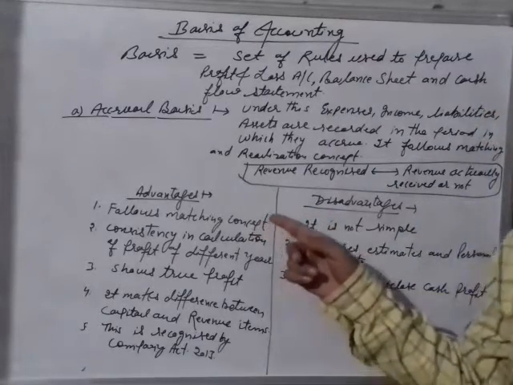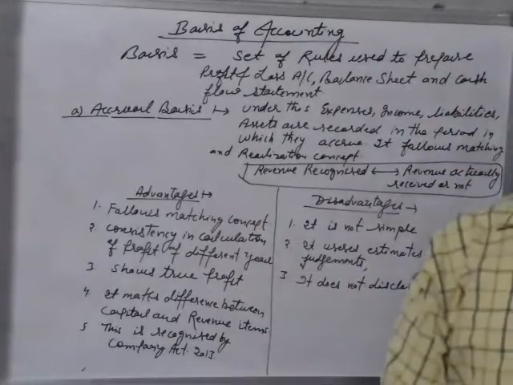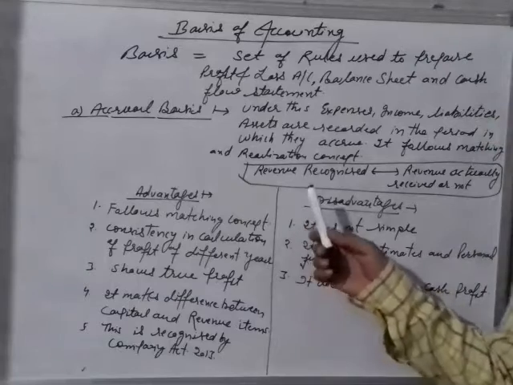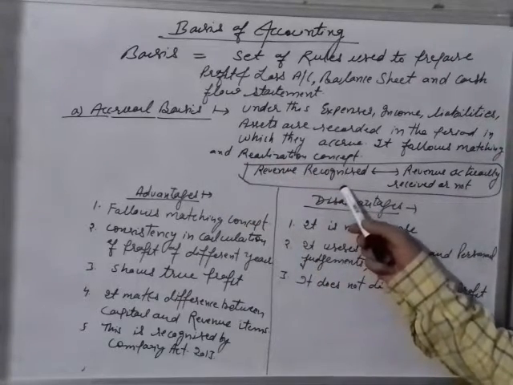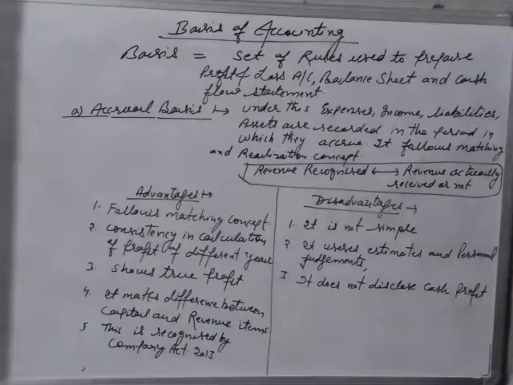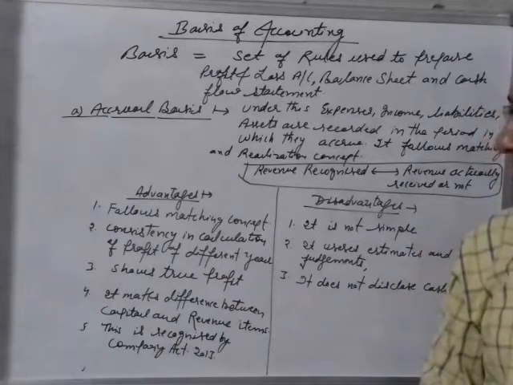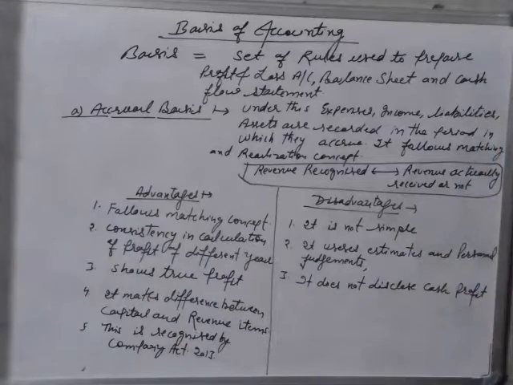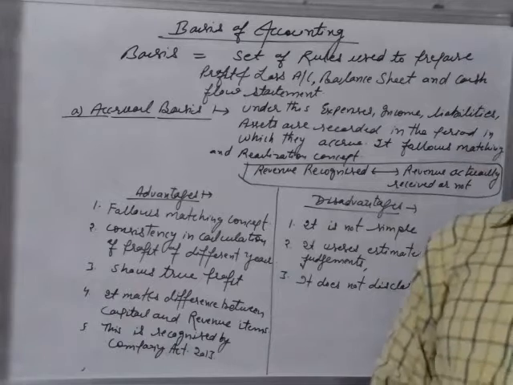Now we will discuss the advantages. The first advantage: it follows the matching concept, because under accrual basis, revenue recognized must be compared with the revenue actually received or not, right? Second, consistency in calculation of profit and loss of different years. It helps to calculate the profit for different years. Third, it shows the true profit.